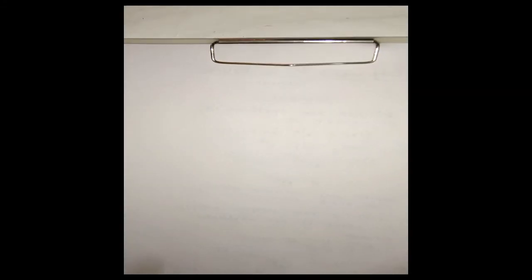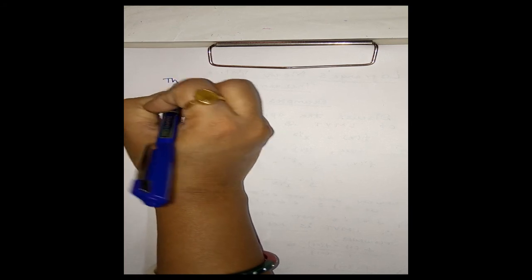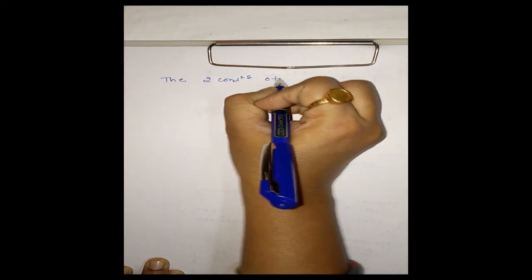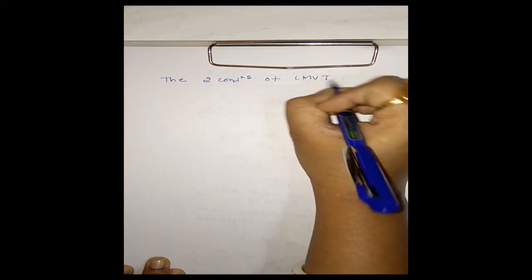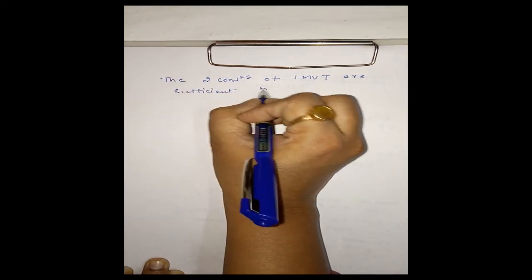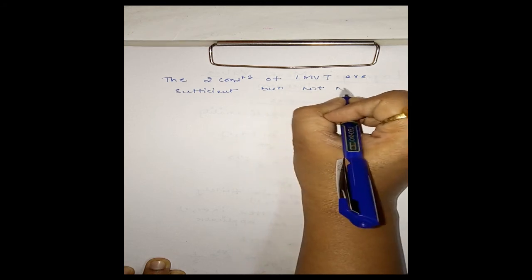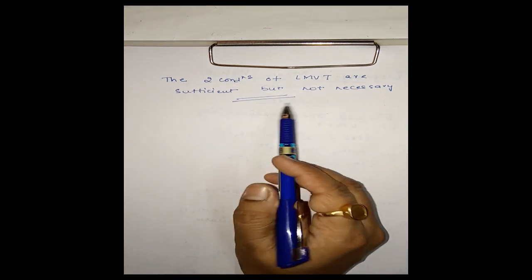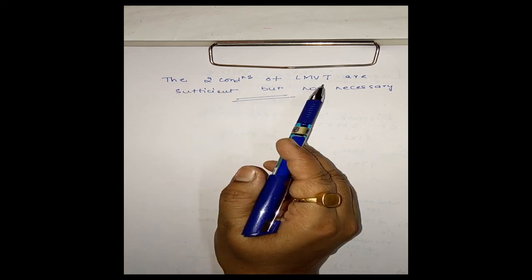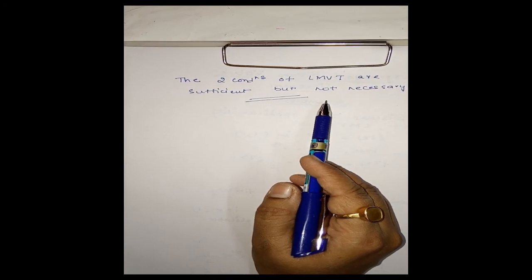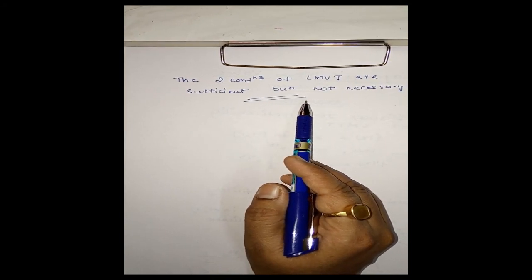Therefore we can say that the two conditions of LMVT are sufficient but not necessary. We can say this since in this particular problem two conditions are not satisfied, but the conclusion of LMVT clearly holds here.